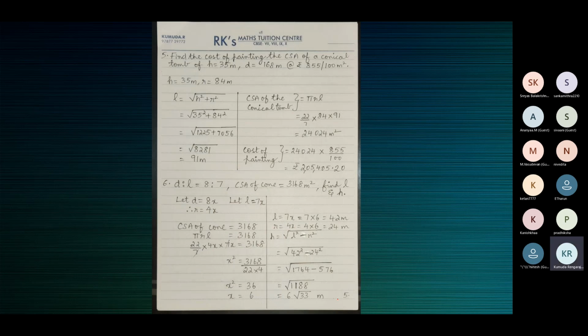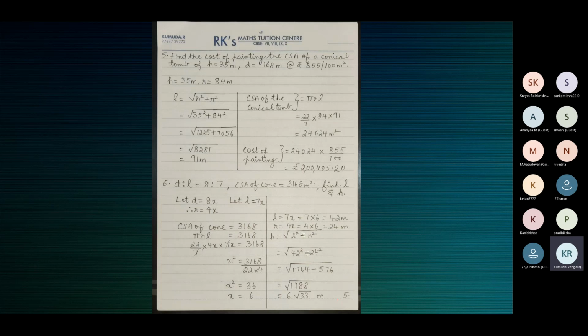And why should you find L? Because to find the CSA, the formula is pi r L. We know the radius, but we do not know the slant height. We know the perpendicular height, h. So we need to work out the slant height L using the relation L is equal to root of h square plus r square. Find L, then find the CSA using pi r L, multiply by the rate to get the cost.